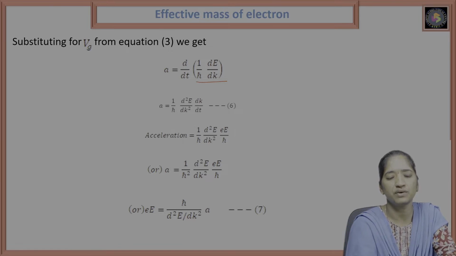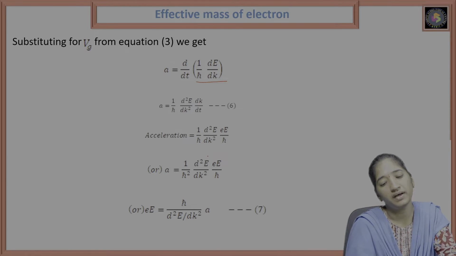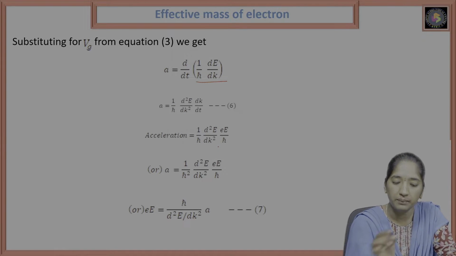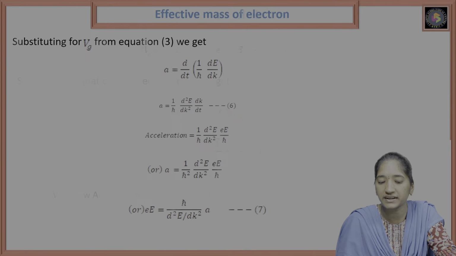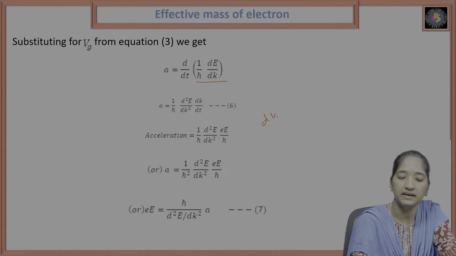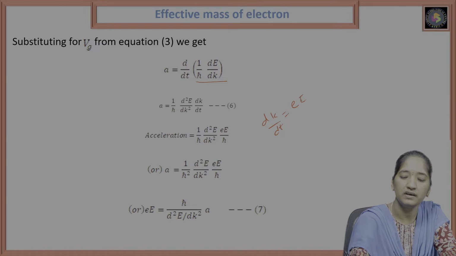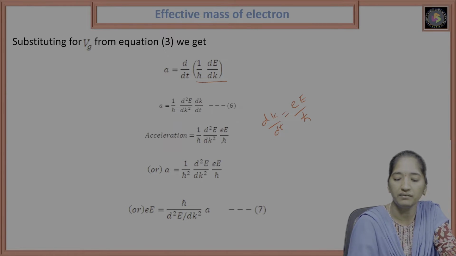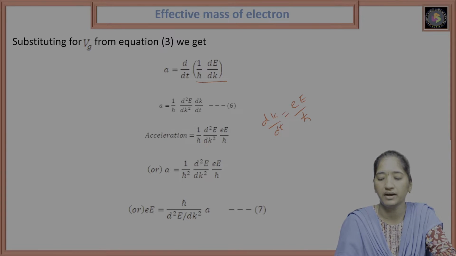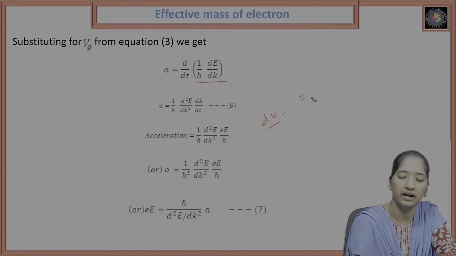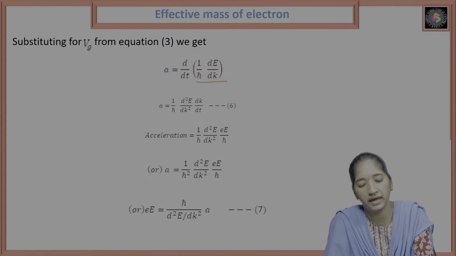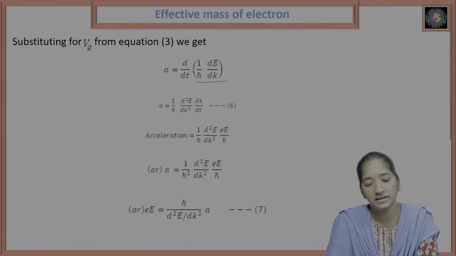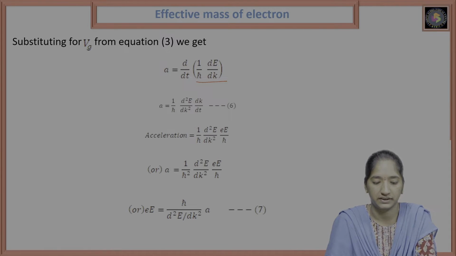So acceleration is equal to 1 by h cross d square E by dk square into dk by dt. From equation number 4, equation number 5, dk by dt is equal to E by h cross. So in place of dk by dt we write E by h cross. Then with respect to a, we get 1 by h cross square d square E by dk square into E by h cross.